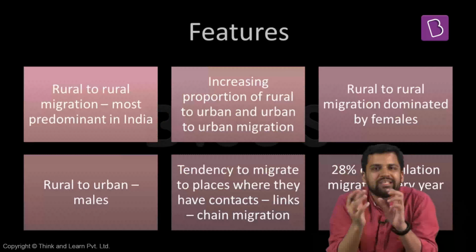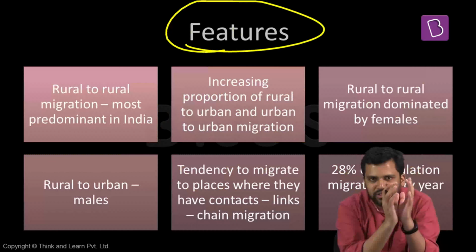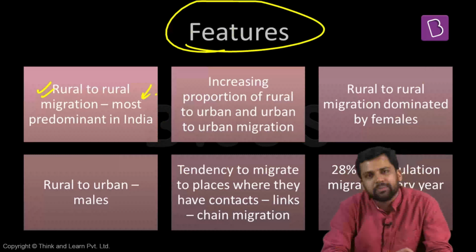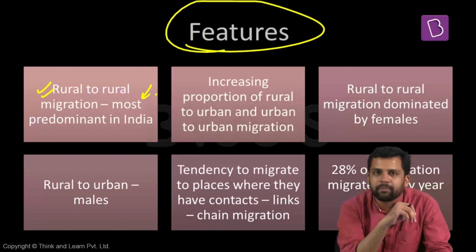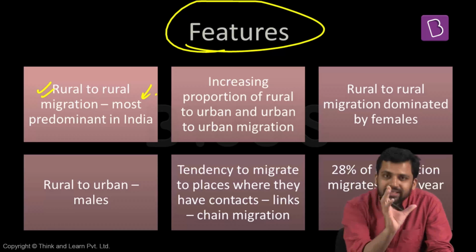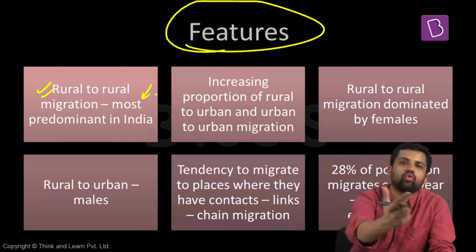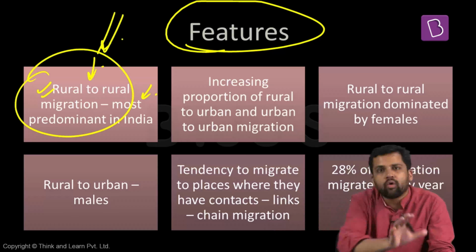Now, what are some features of migration in case of India? What kind of migration is more predominant in the context of India? We saw those four kinds of migrations: rural to rural, rural to urban, urban to urban, urban to rural. What is the most predominant type of migration in case of India? Rural to rural migration is the most predominant type, and it can be due to multiple reasons. For example, there are certain regions in our country in which agriculture is doing well. Capitalistic development of agriculture is happening. So into these regions, people from those areas where agriculture is not that developed can migrate. So from rural regions in Bihar, UP, people can migrate to rural regions of Punjab, Haryana. So that can be one reason why rural migration takes place. So rural to rural migration is most predominant among all these types of migration.